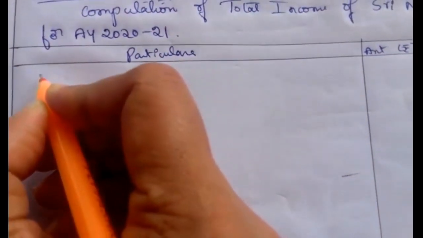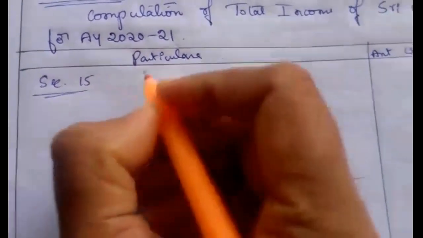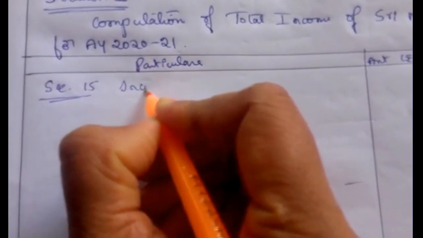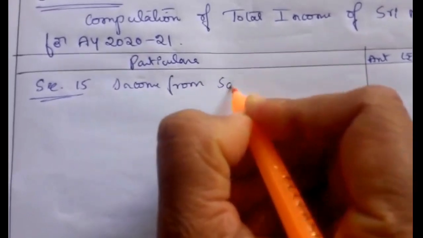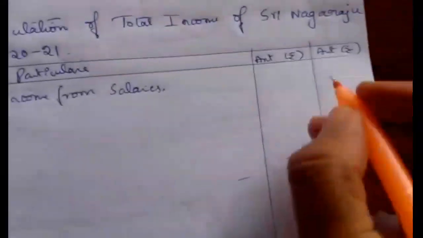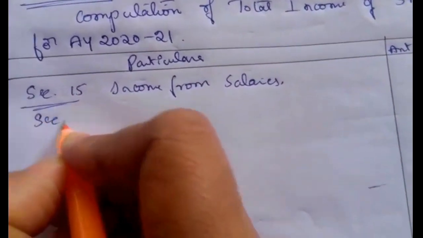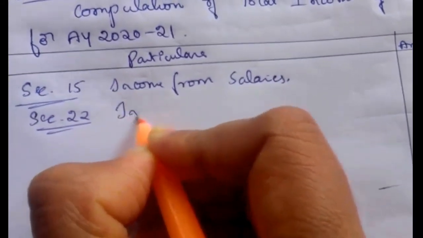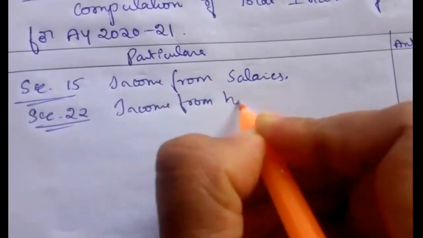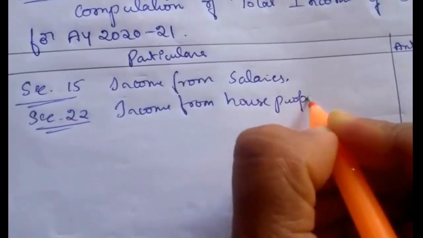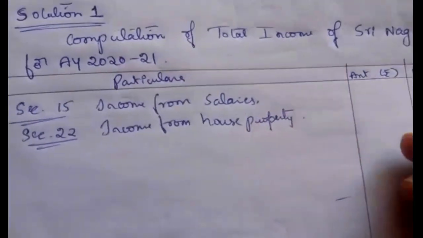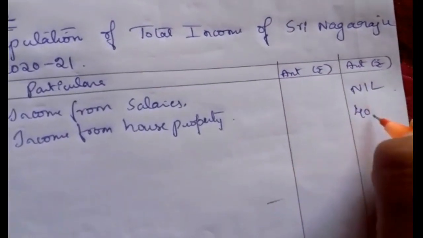He is having different heads of income, that is section 15. In section 15, we have to check whether income from salary is given, whether he is receiving any salary. He is not receiving any salary here. He is self-employed, not a salaried employee. No salary received. Section 22 relates to house property, income from house property. If he is having any house property in other places, then we get income under income from house property. So the income from house property he is receiving is 40,000.